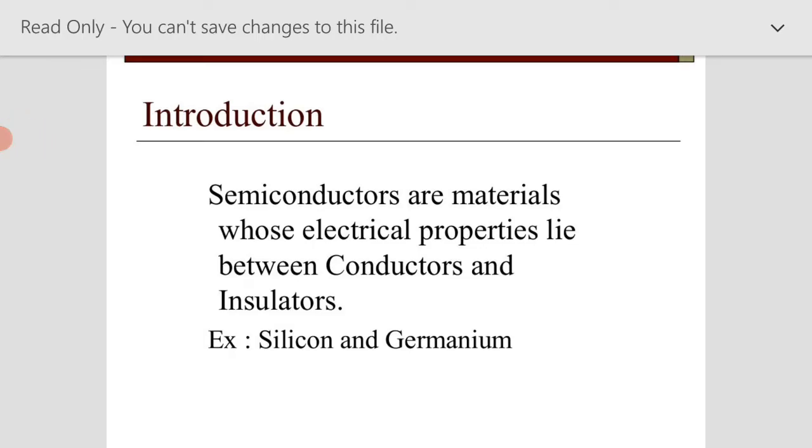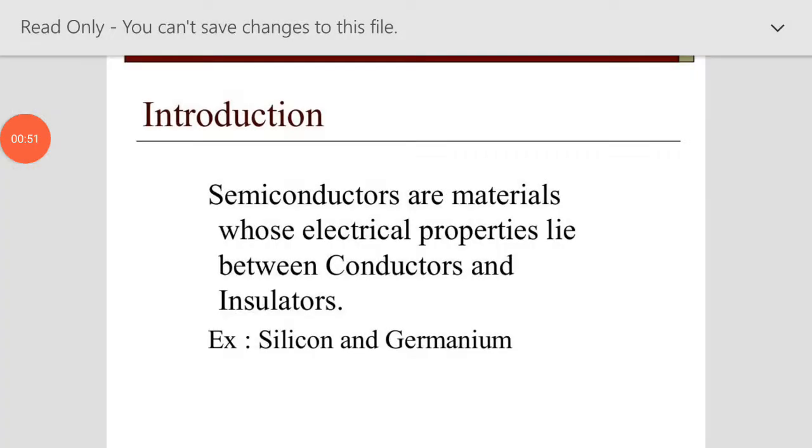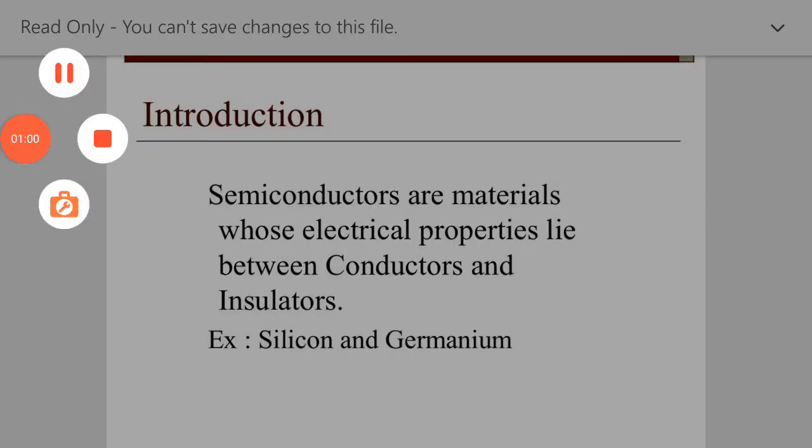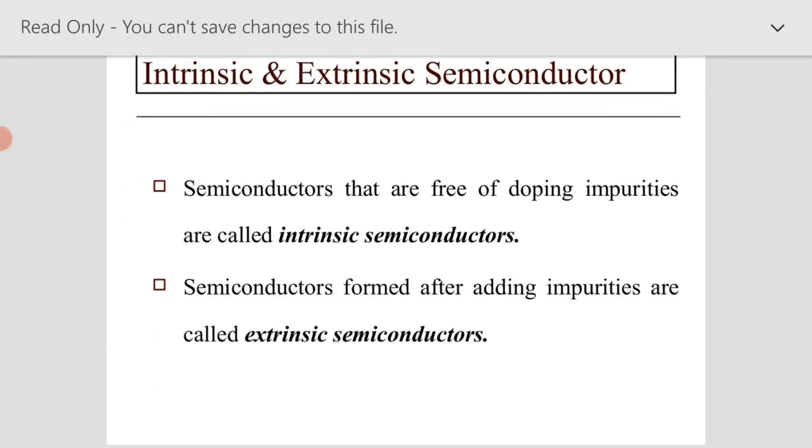The semiconductors are the materials whose electrical properties lie between the conductors and the insulators. The different semiconductor atoms used are silicon, Si, germanium, Ge, and gallium, Ga.